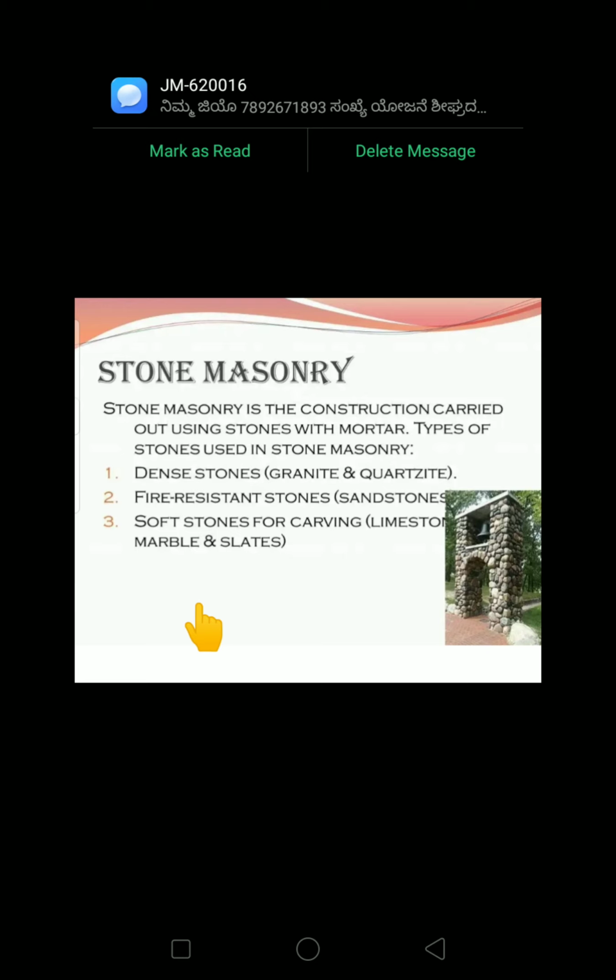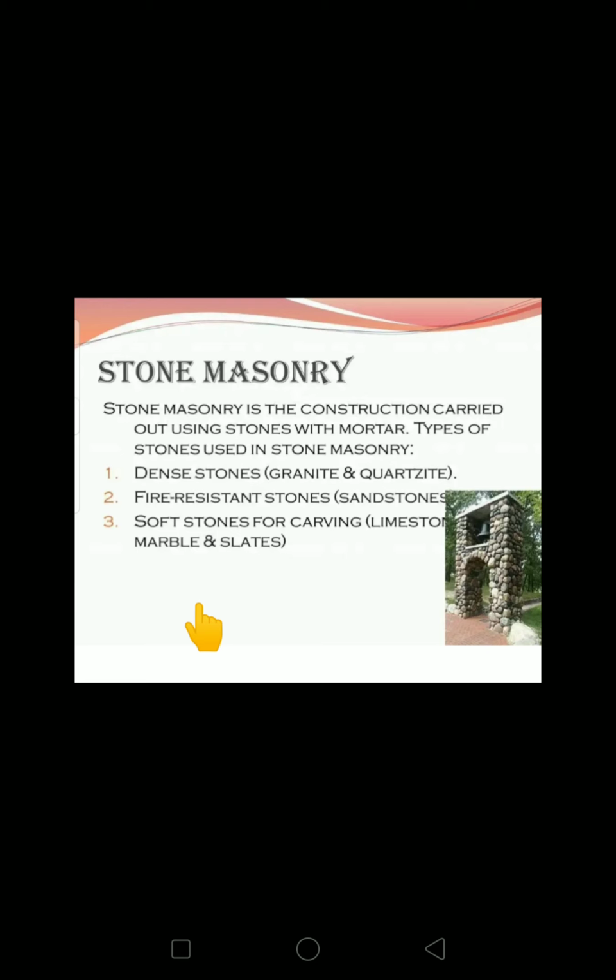Then coming to stone masonry. Stone masonry is construction carried out using stones with mortar. The same definition exists here, only we change the word to stone. The different types of stones used in stone masonry are dense stones, granite and quartzite, fire resistant stones, sandstones, soft stones for carving, limestone and marble, and slates.